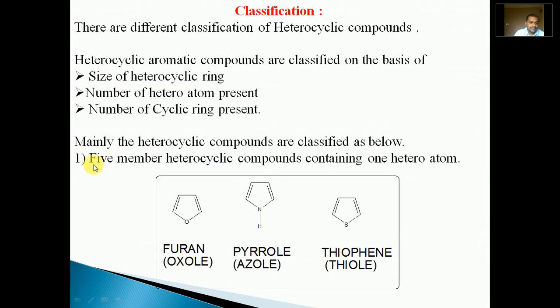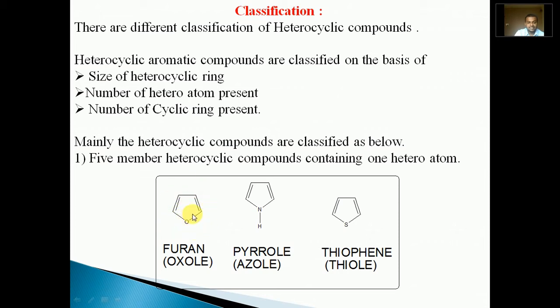The first class of heterocyclic compounds is 5-membered heterocyclic compounds containing one heteroatom. For example, furan, pyrrole, thiophene. All these contain 5 members in the ring and only one heteroatom. In furan, there are 4 carbon atoms and 1 oxygen as a part of the ring.